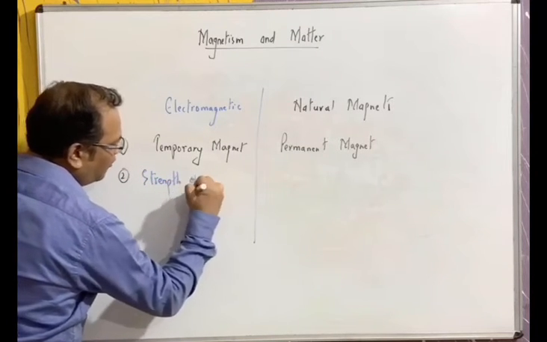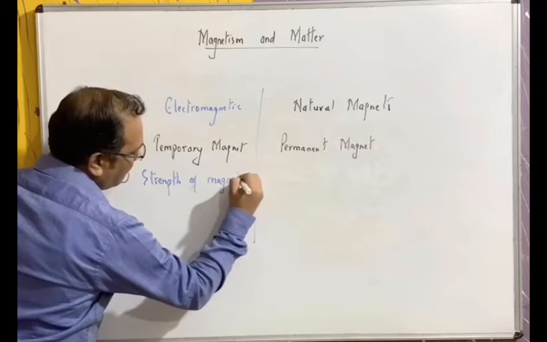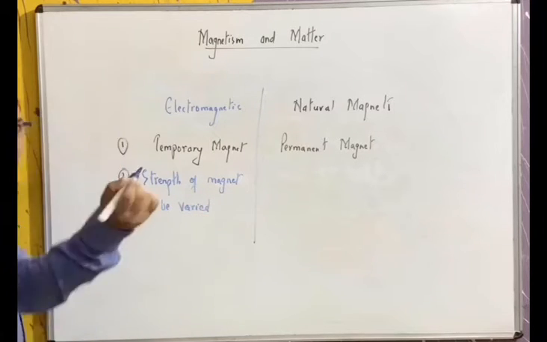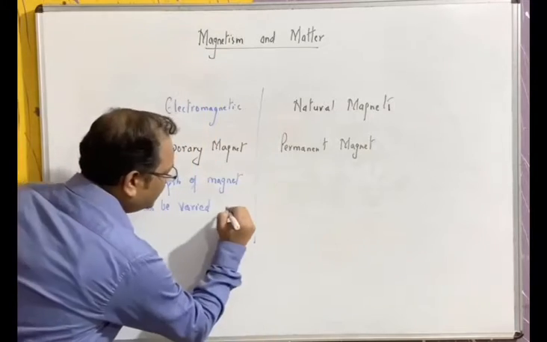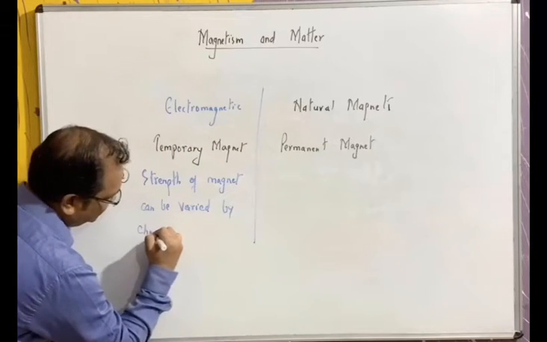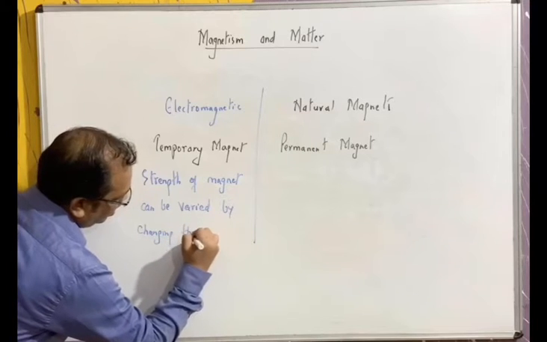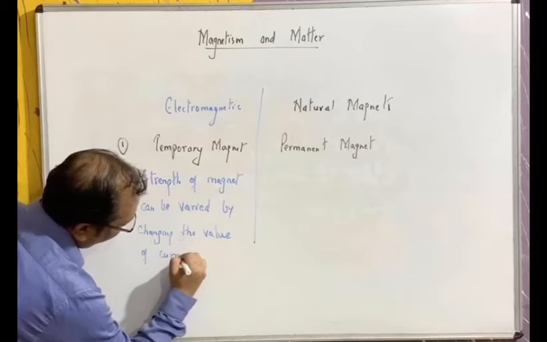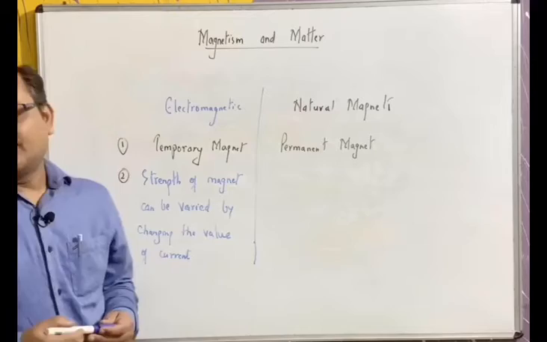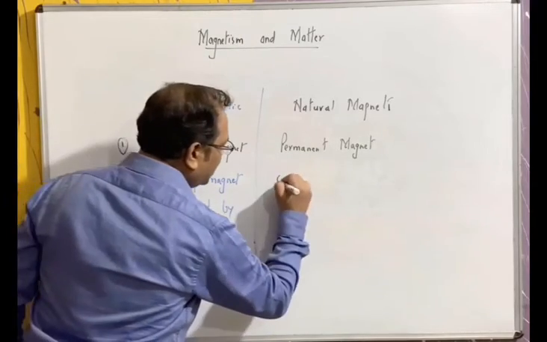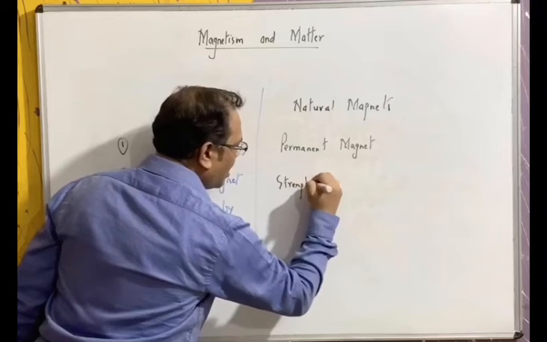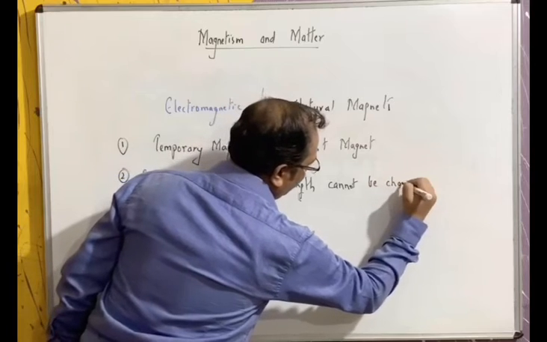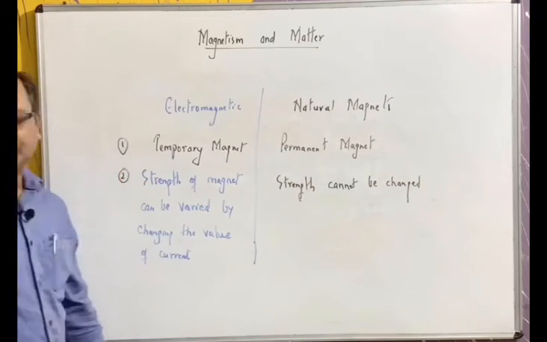Strength of the magnet can be varied by changing the value of electric current. Okay. What about a natural magnet? We can't change its strength. So the strength cannot be changed.